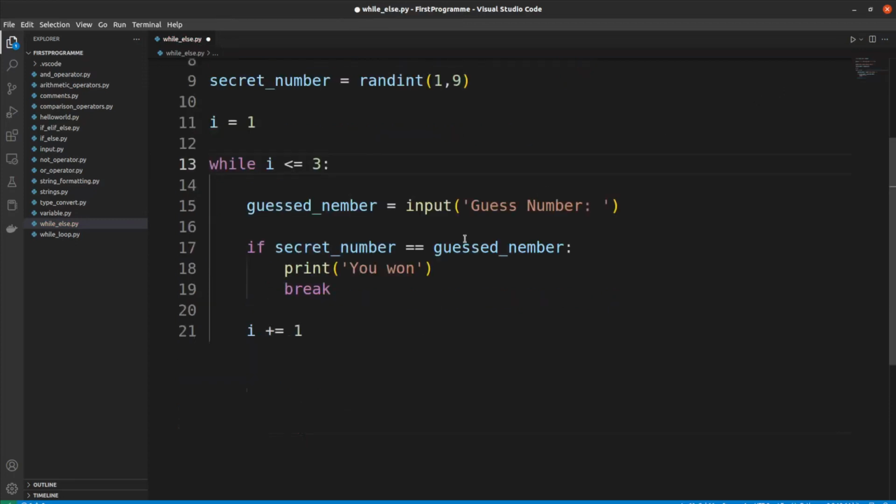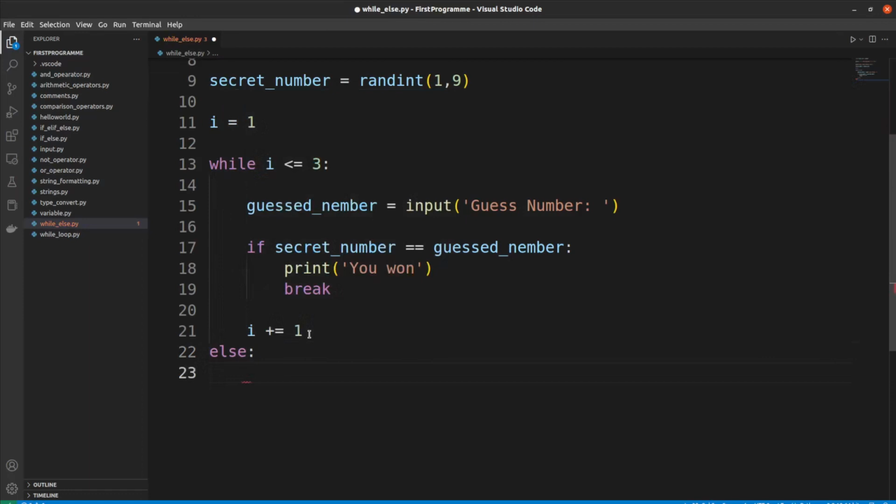Then the important part. After 3 iterations, if the player is unable to guess the secret number, then we need to say to the player "try again". To implement this scenario, I am going to put the else keyword.